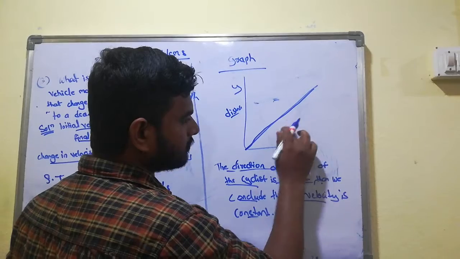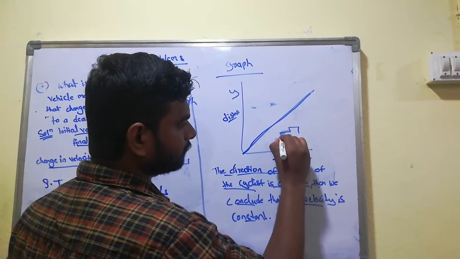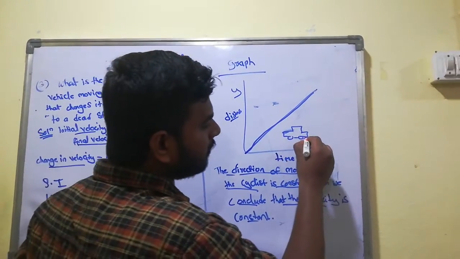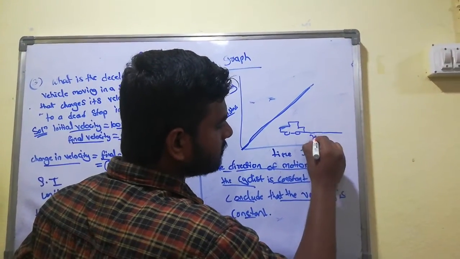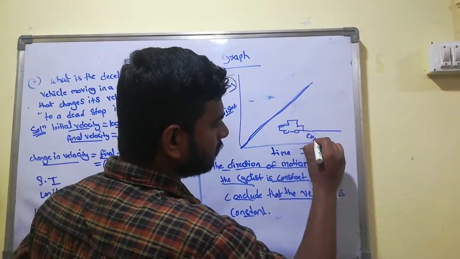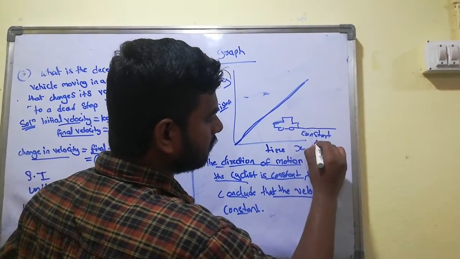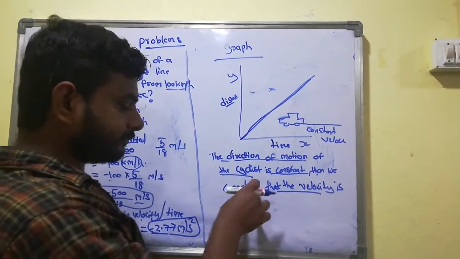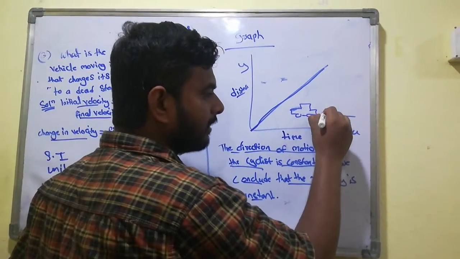Suppose a car is moving continuously at constant velocity.